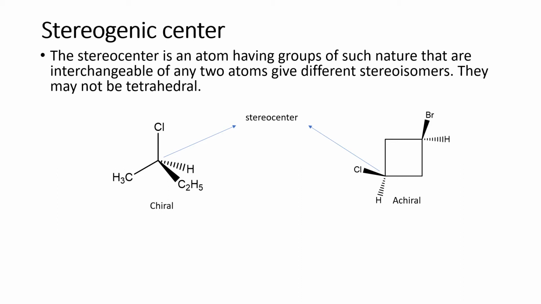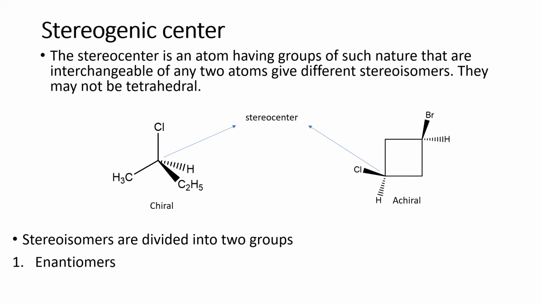So we have so many definitions. The first one is chiral, second is chiral center, third is achiral, fourth is stereogenic center, and the last one is asymmetric center. So what is this asymmetric center? Before going into the asymmetric center, the stereo centers are divided into 2 groups, that is enantiomers and diastereomers. I will let you know each and every terminology.